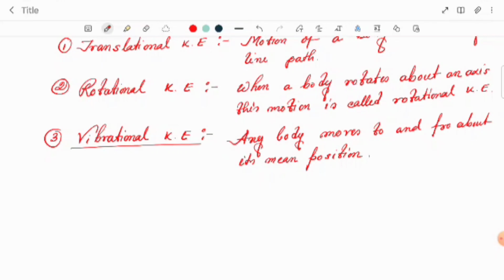If you say, for an example, suppose we have one rubber band, both sides fixed.